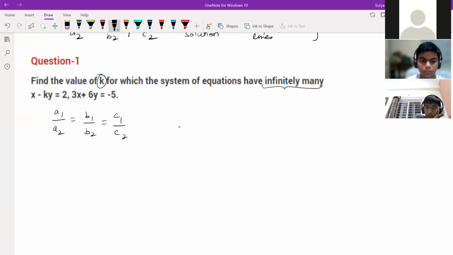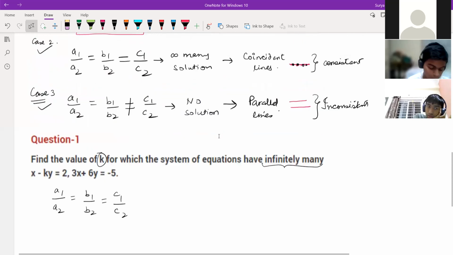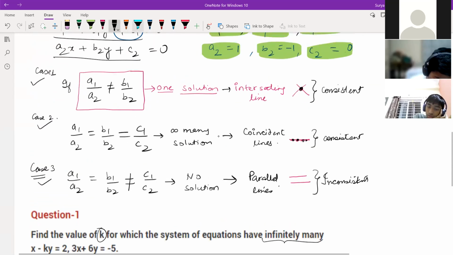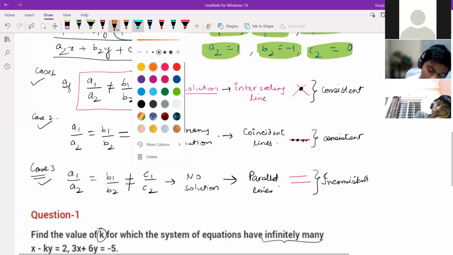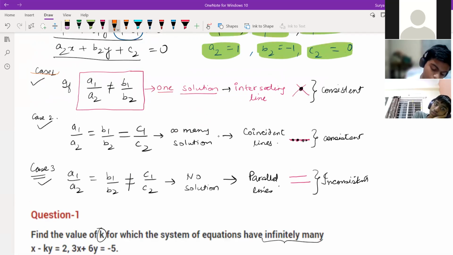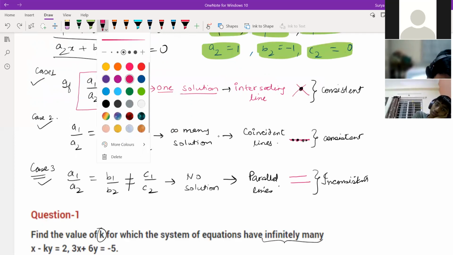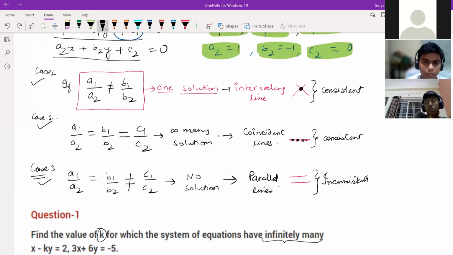Sir, can you tell again, sir? See, have you understood these three concepts or not, Sai Charan? Case 1, case 2, and case 3. Sir, I came when you were teaching the case. One minute. Sir, could you again explain how to find the values of A1, A2, B1, B2 and all?